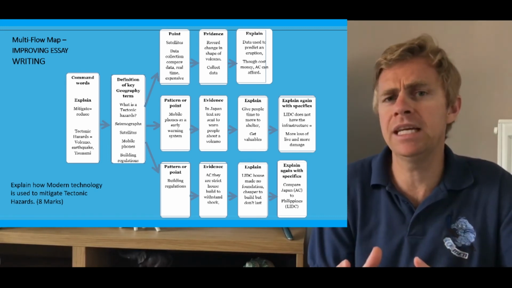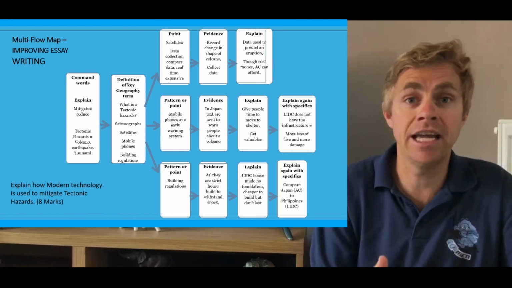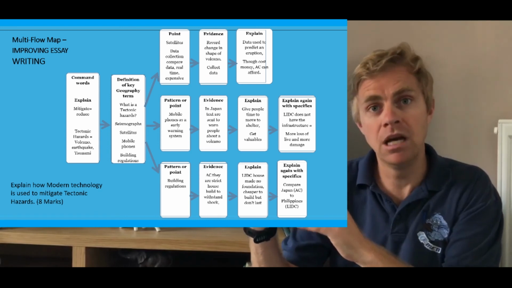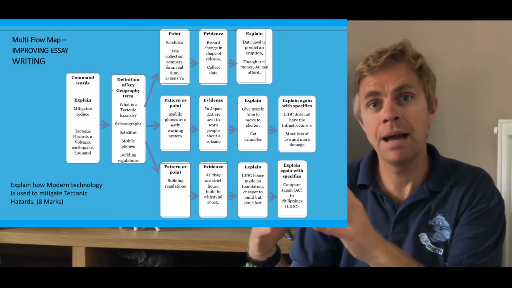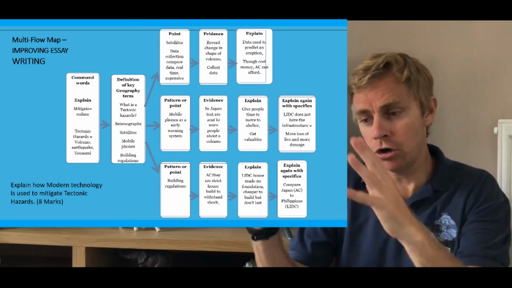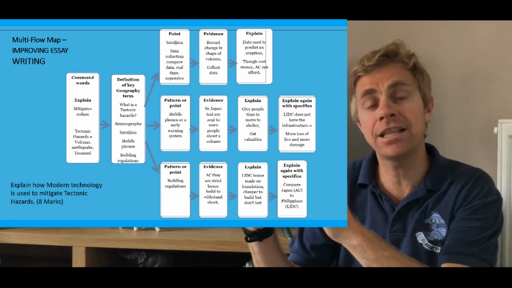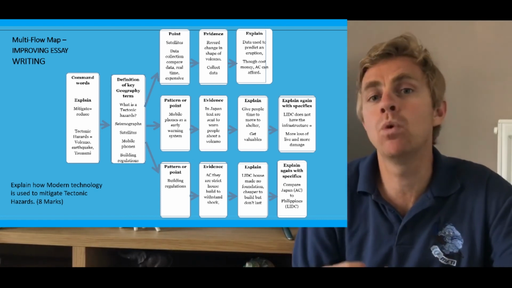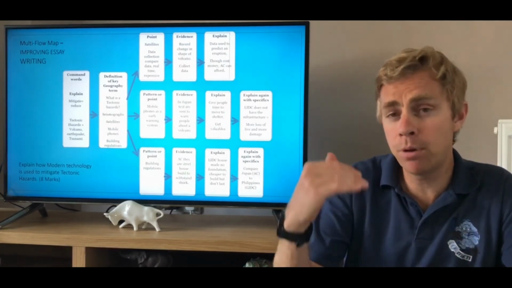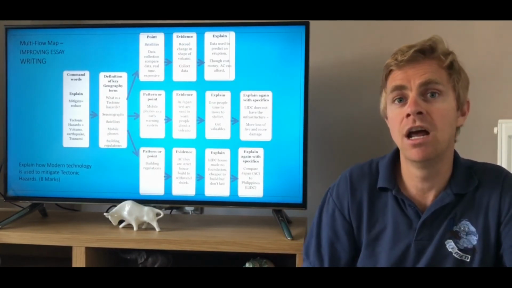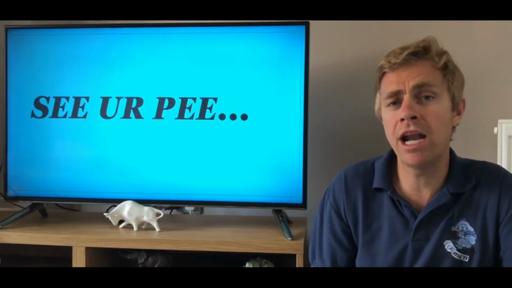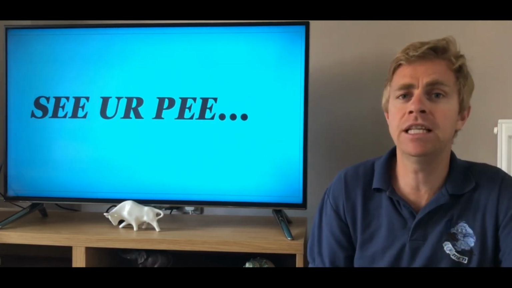What this means is that an advanced country, if it has a typhoon for example, will have a very expensive economic bill because the cost of rebuilding will be high, but the death toll will be very low. In a low-income developing country, the cost to rebuild will be a lot less, but the death toll will be a lot higher because they don't have the same warnings in place or the same protection from their houses. So that is 3 points that you can make to answer an 8-mark question, and just by simply seeing your P, you will be able to get really good marks. Have a go at answering these long mark questions.